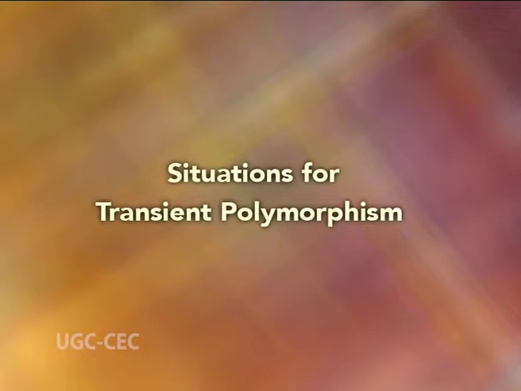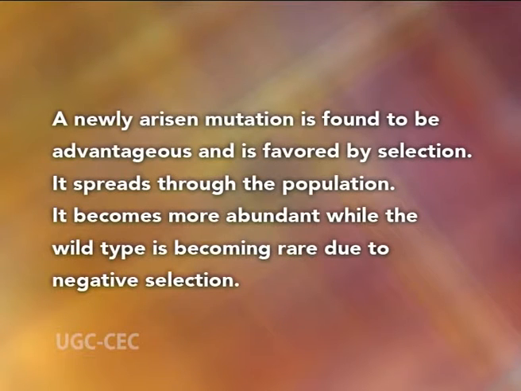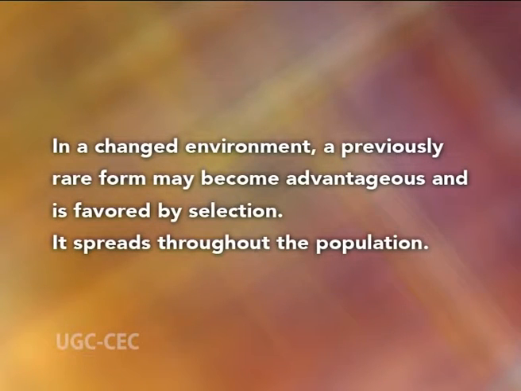Transient polymorphism is seen under the following situations. A newly arisen mutation is found to be advantageous and is favored by selection. It spreads through the population. It becomes more abundant while the wild type is becoming rare due to negative selection. In a changed environment, a previously rare form may become advantageous and is favored by selection. It spreads throughout the population.